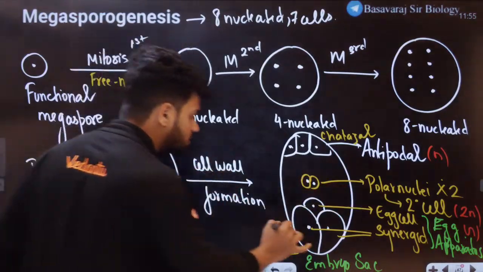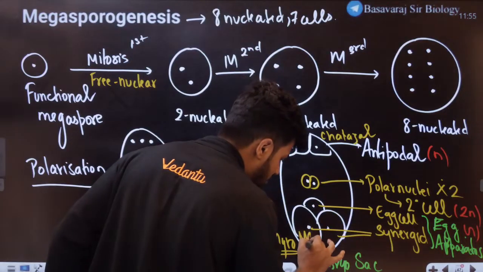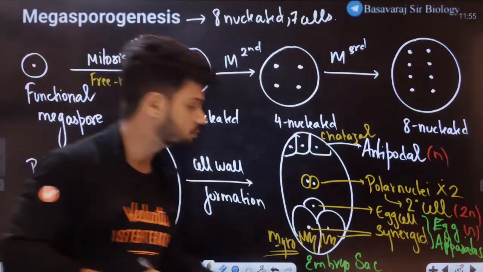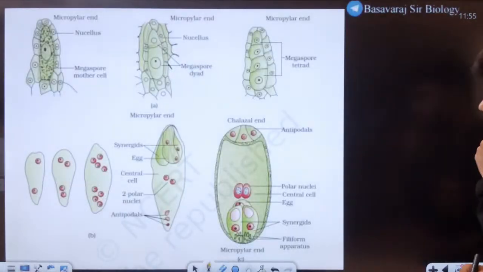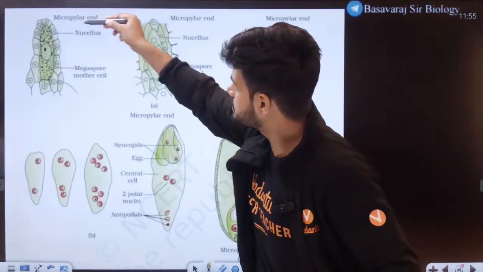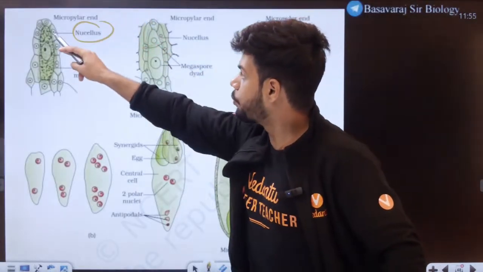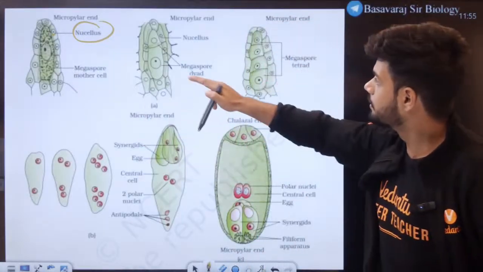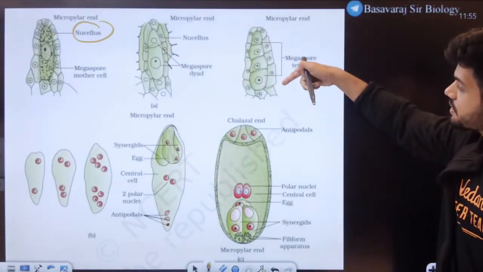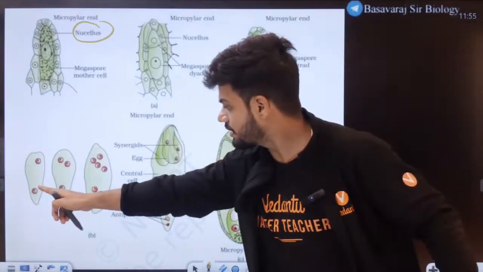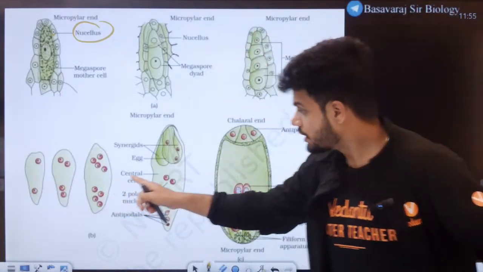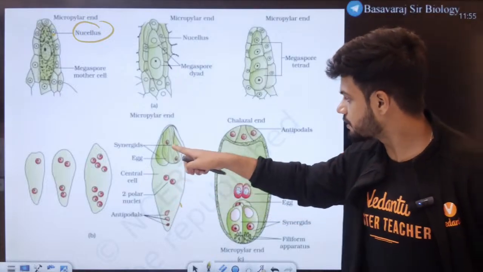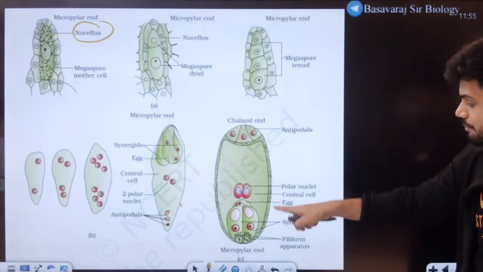Now students, in the synergids here, we have some tissue called the filiform apparatus. You can see it here. Can you all see? The nucellus is here. One of the nucellus cells towards the micropylar part becomes the megaspore mother cell. 2-celled, 4-celled, 8-celled. Polarization is happening. Antipodals, 2 central cell. Then we end up getting the entire embryo sac.